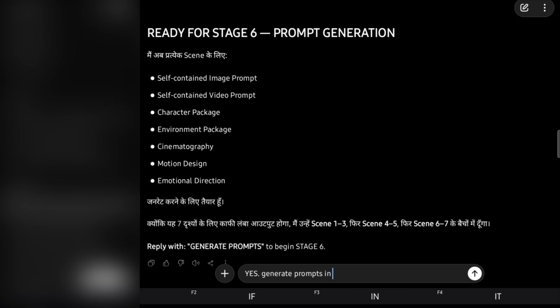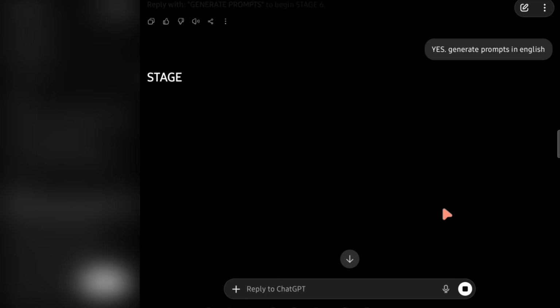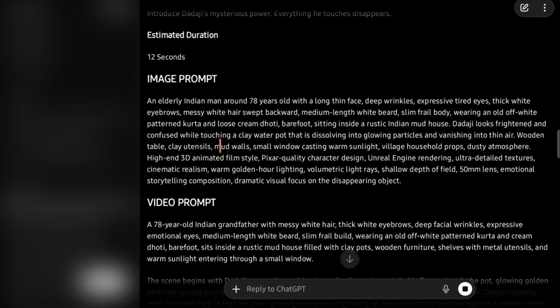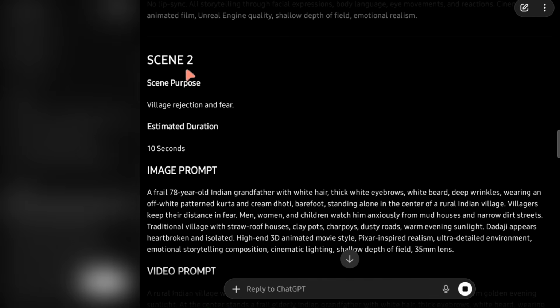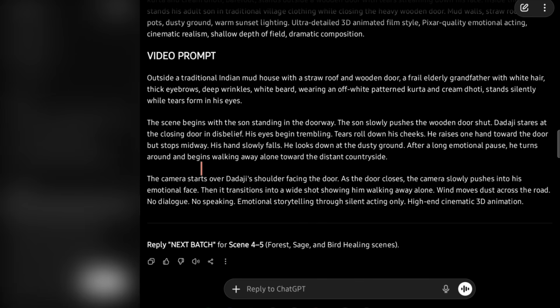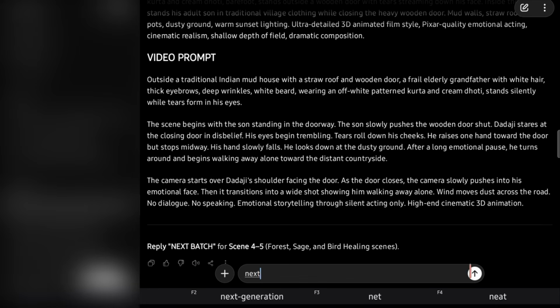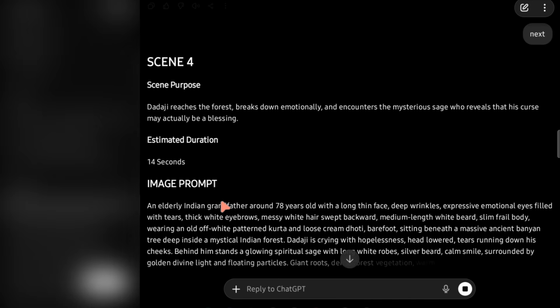The moment you do that, ChatGPT will begin generating image prompts and video prompts for every scene. You will see a Scene 1 image prompt and a Scene 1 video prompt, then a Scene 2 image prompt and Scene 2 video prompt, then Scene 3 image prompt and Scene 3 video prompt. After Scene 3, it will pause and ask you to reply with Next for the next batch. Simply keep typing Next whenever required until prompts for all scenes have been generated. Once all image prompts and video prompts are ready, we can move on to visual generation.